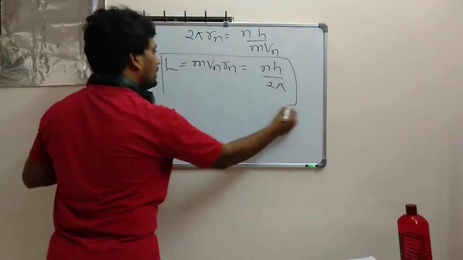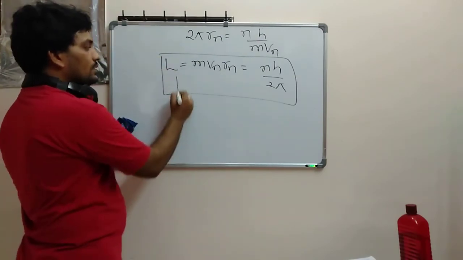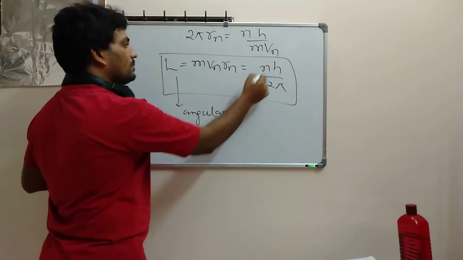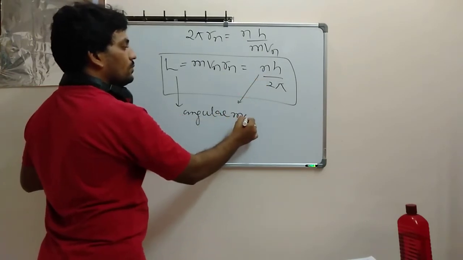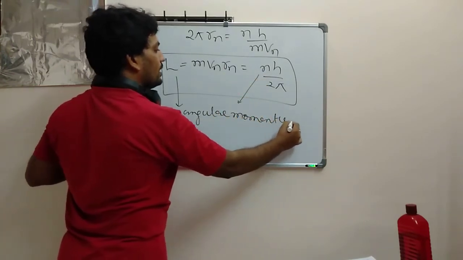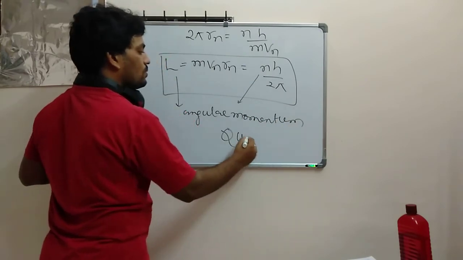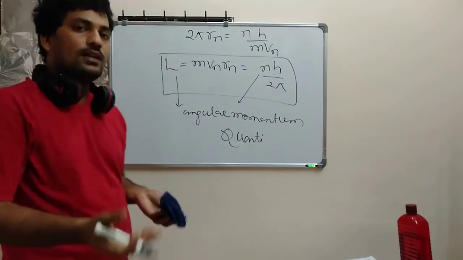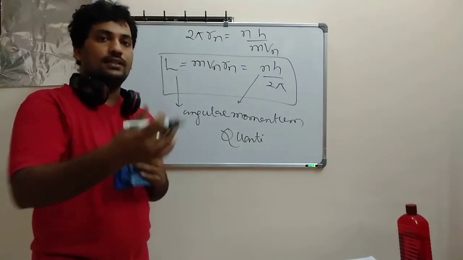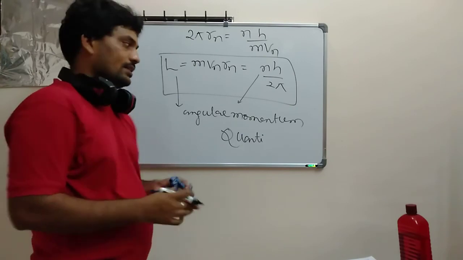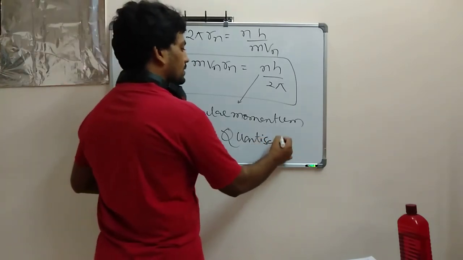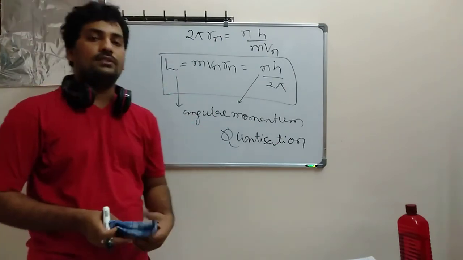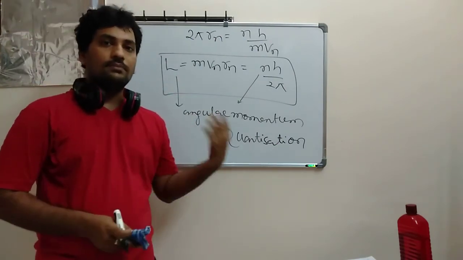So this is angular momentum quantization. Quantization means multiples: if I multiply each different angular momentum, you will get a different orbit and different electrons. This is quantization. This is de Broglie's explanation for the second postulate.